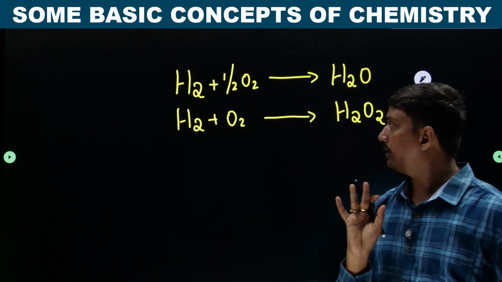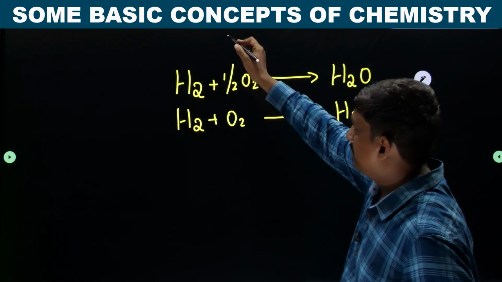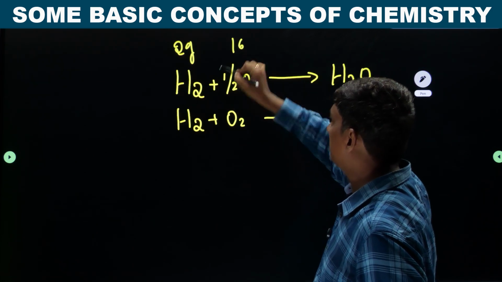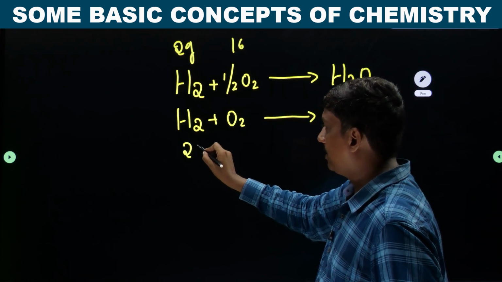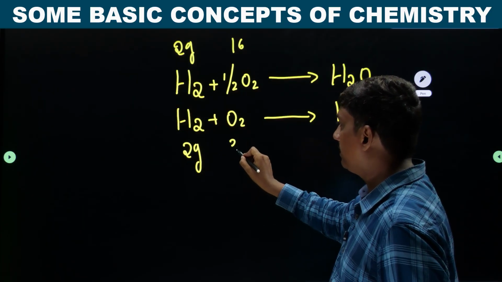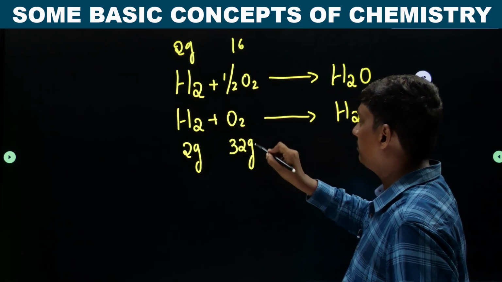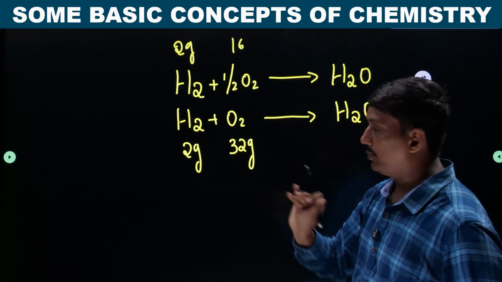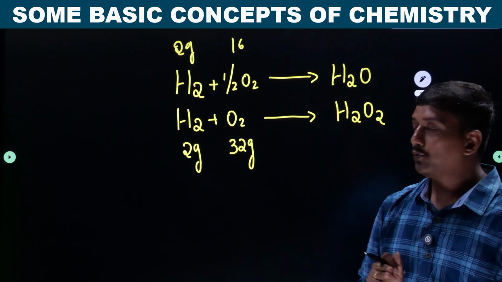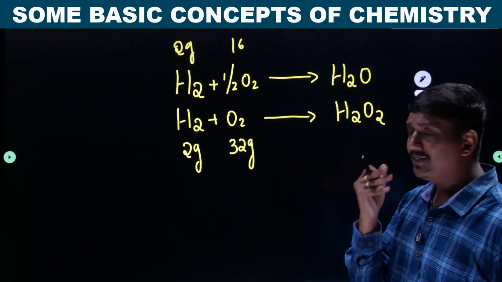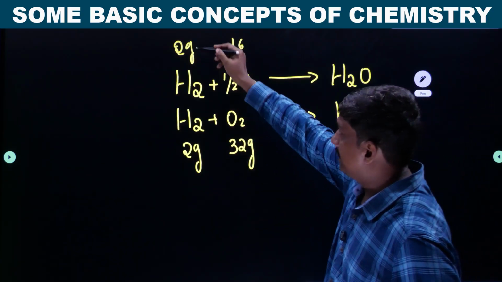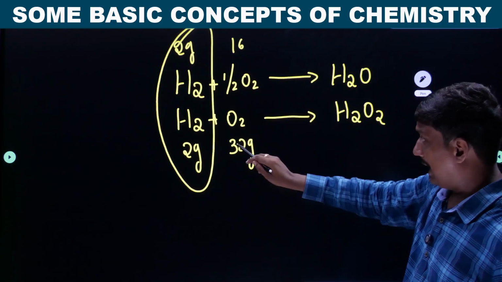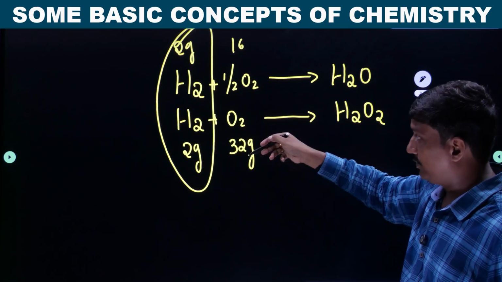Very simple. Just observe. Here you have taken 2 grams of hydrogen and 16 grams of oxygen. Here it is the same 2 grams, but 32 grams of oxygen. Oxygen mass is 32, hydrogen mass is 2. If you observe carefully, what is the common thing? Here the mass of hydrogen is fixed. The other is varied, oxygen is varied.